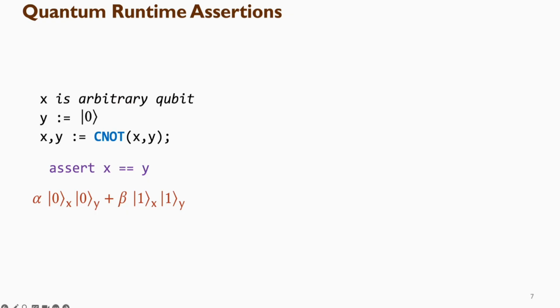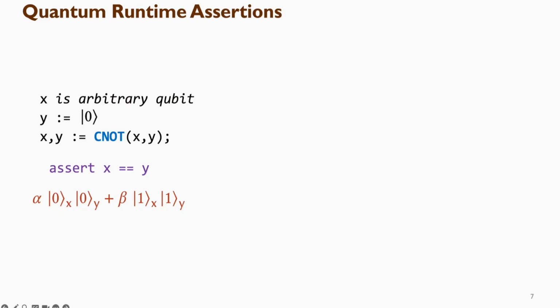Now, to better illustrate our motivation, let's look at a few very simple quantum program snippets to get a feeling of what kind of assertions we might want to test during runtime. For the first example here, x is an arbitrary qubit, and we initialize y to ket 0. We apply a CNOT gate controlled by x and targeting y. After this operation, the result is alpha ket 00 plus beta ket 11, and this is a typical entangled state. So at the end of this code snippet, we might want to check whether in each branch x equals y at runtime.